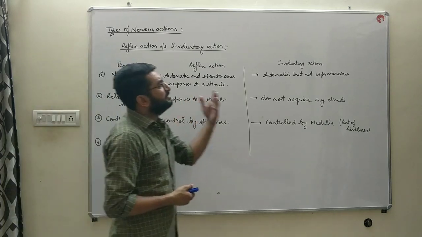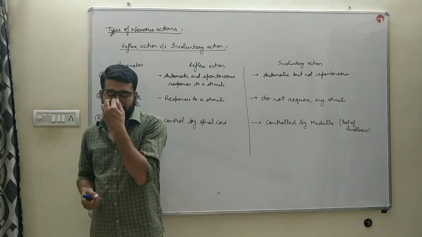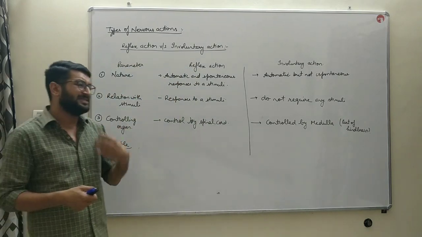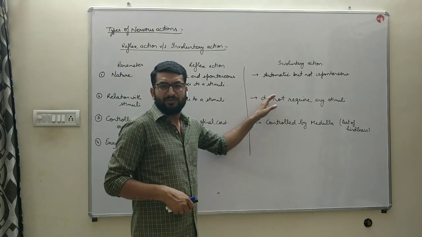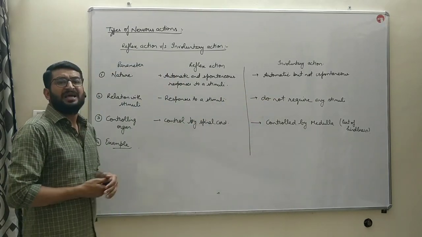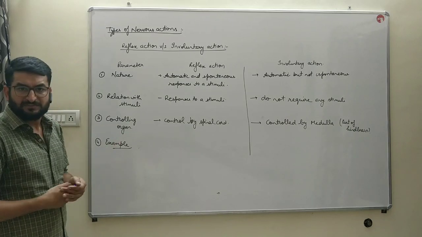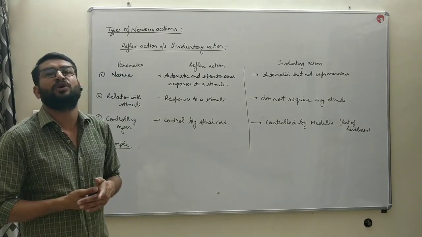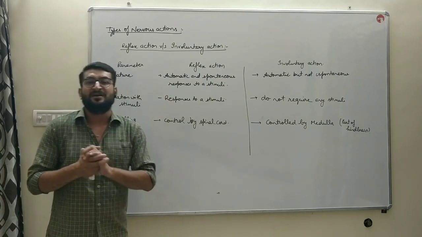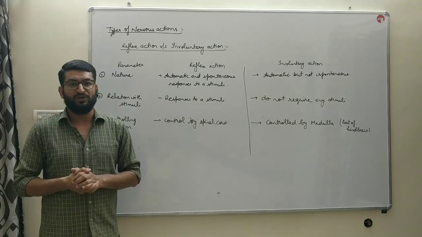The examples of involuntary actions are swallowing. After swallowing, the peristaltic movement of the alimentary canal is an involuntary action. Heartbeat, that is an involuntary action. The beating of the heart is also an example of involuntary action. So that is the difference between reflex action and involuntary action.